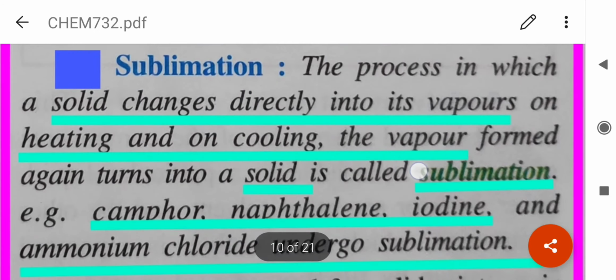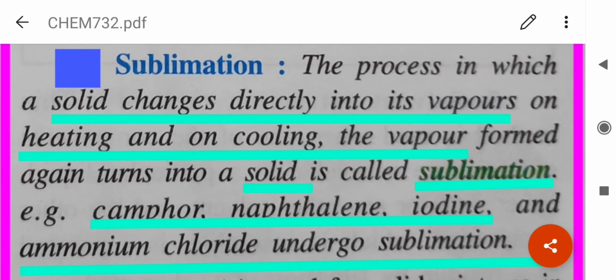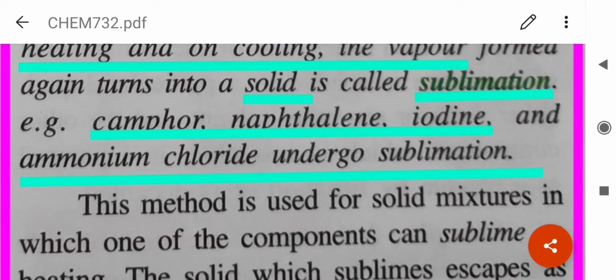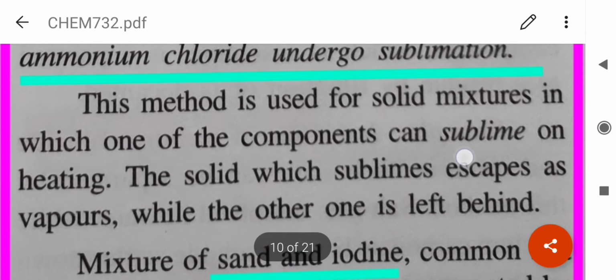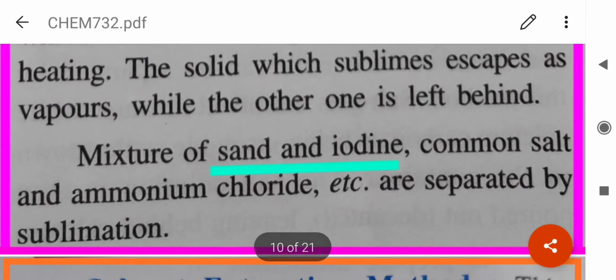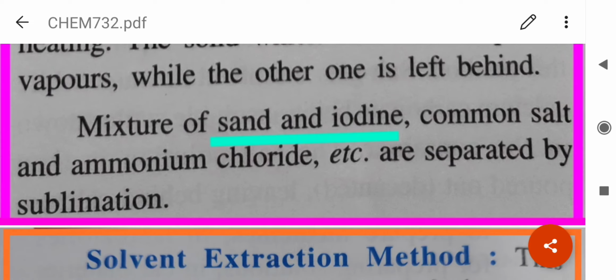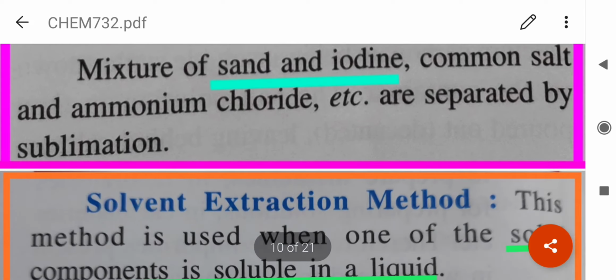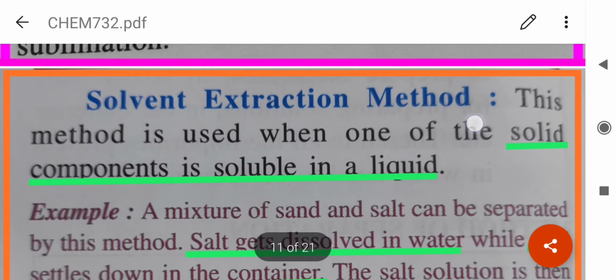Next is sublimation. You all know it is a process in which a solid changes directly into its vapor on heating, and on cooling again the vapors form the solid. Example: camphor, naphthalene, iodine, ammonium chloride. So this method is used for solid mixtures in which at least one of the substances can sublime. A mixture of sand and iodine, common salt and ammonium chloride, etc. can be separated by sublimation.